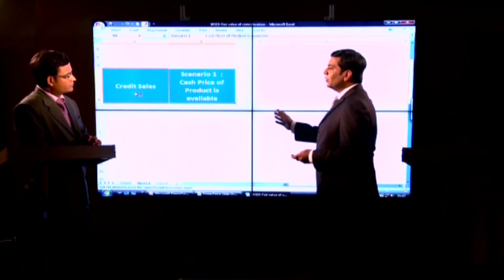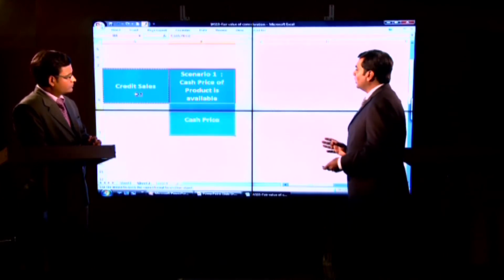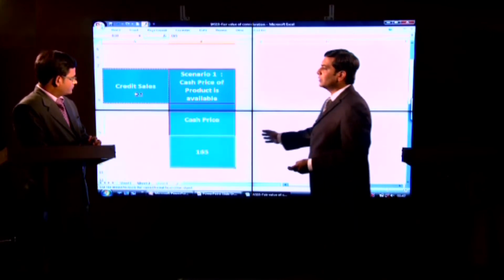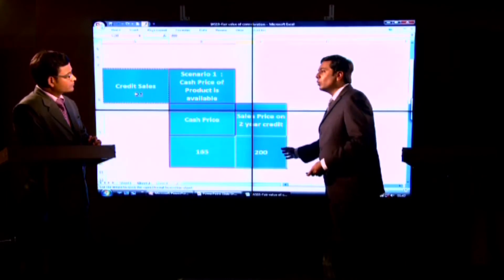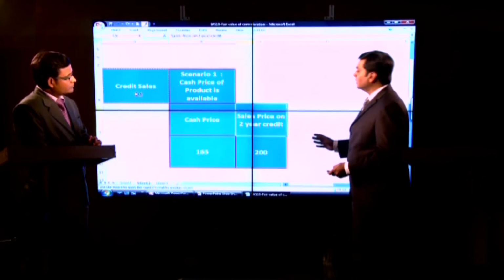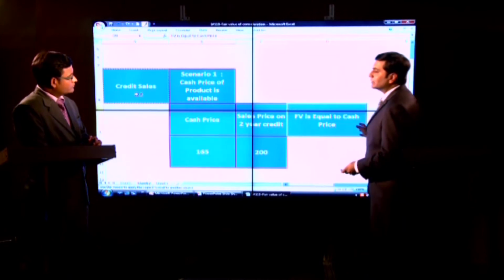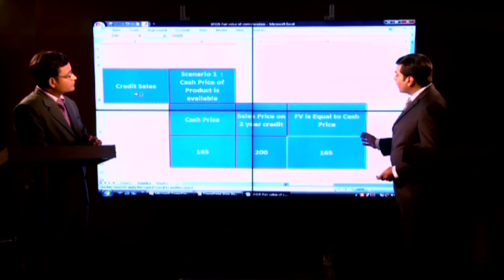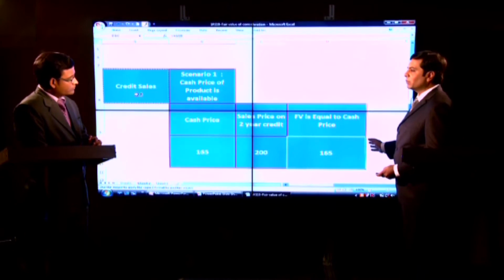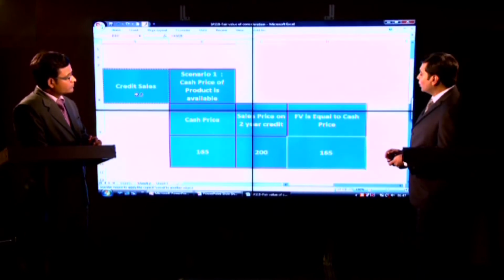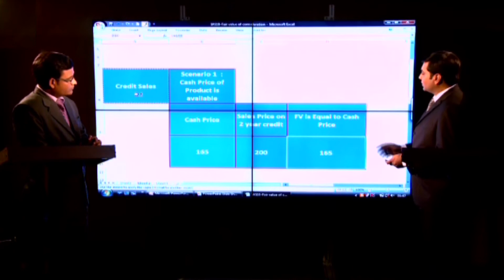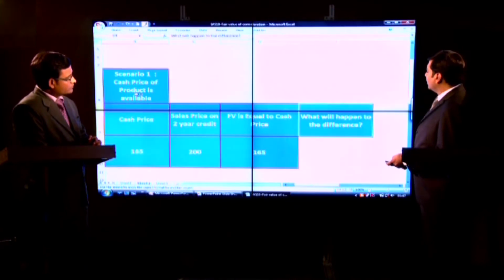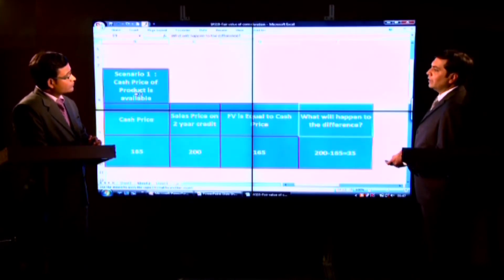In the present scenario, the credit period is 2 years. Now let's assume that the cash price of the product is 165 rupees and the credit sale price is 200 rupees. In the present case, the fair value of consideration will be the cash price, that is 165 rupees. Now the question arises, what will happen to the difference between the transaction value, that is 200 rupees, and the cash price of 165 rupees? This difference will be treated as interest income.